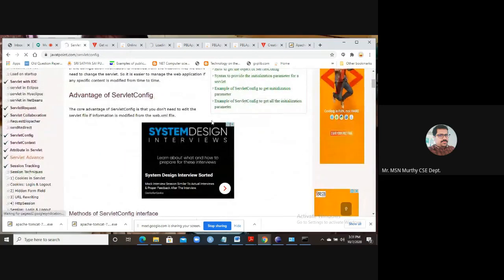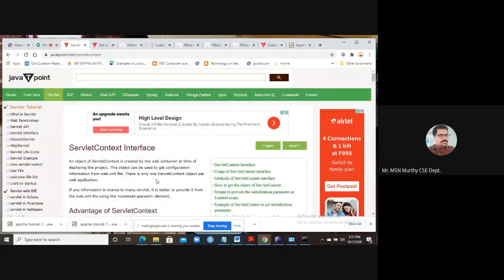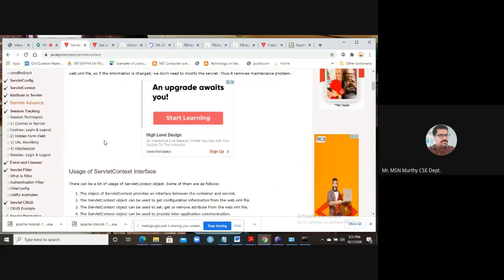ServletConfig you have seen. Now ServletContext. ServletConfig is used at the time of initialization, whereas ServletContext is used at the time of deployment.